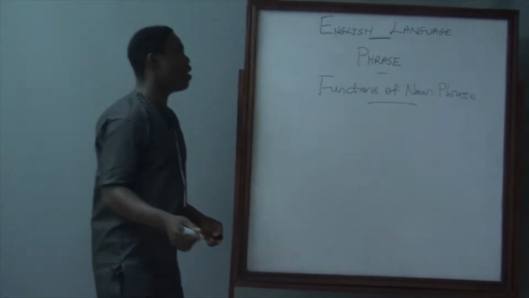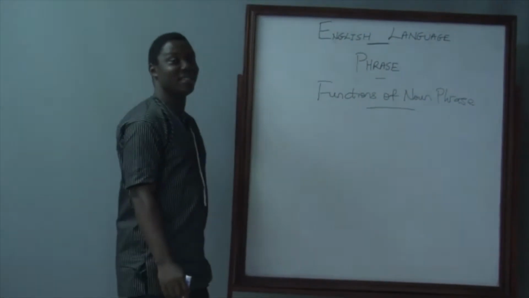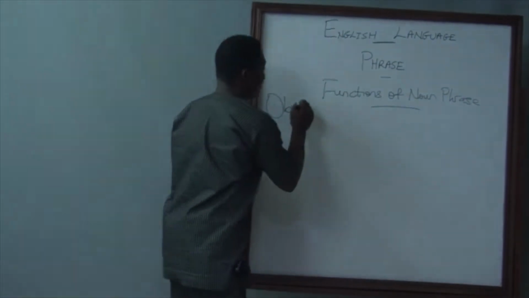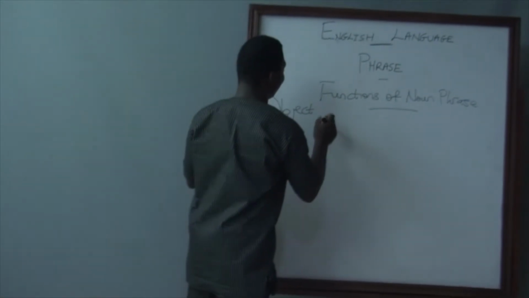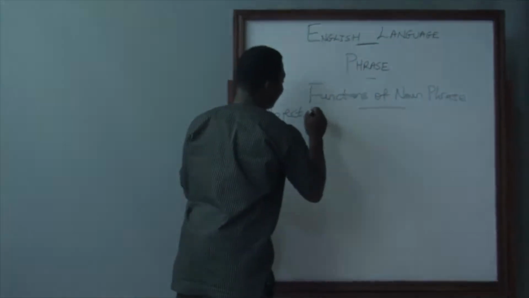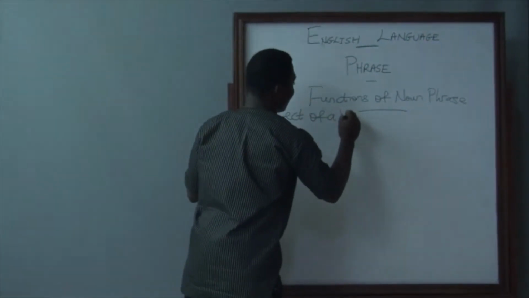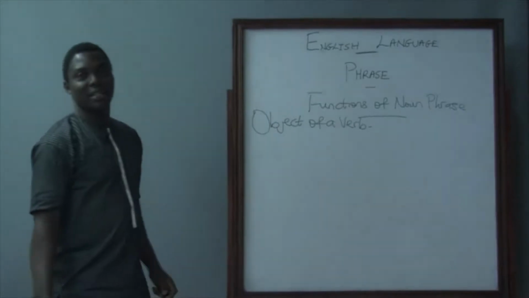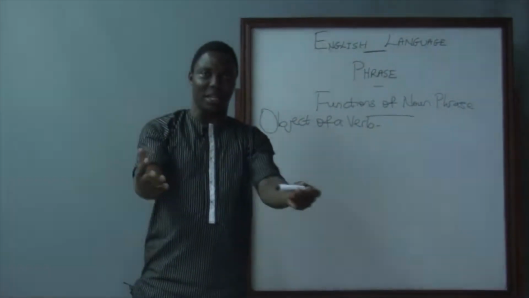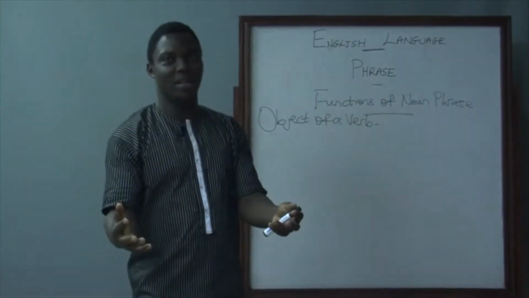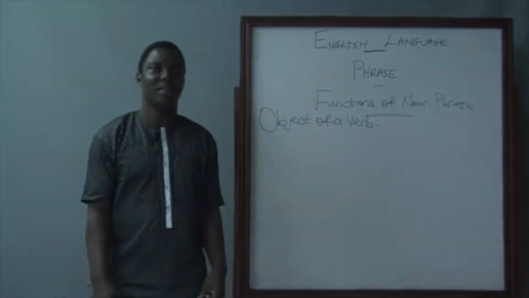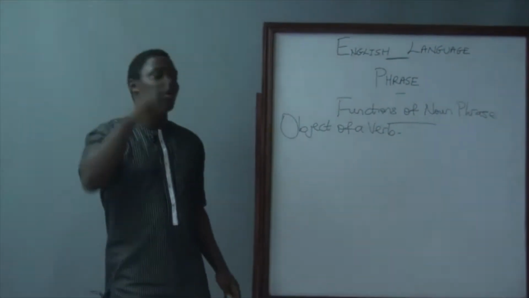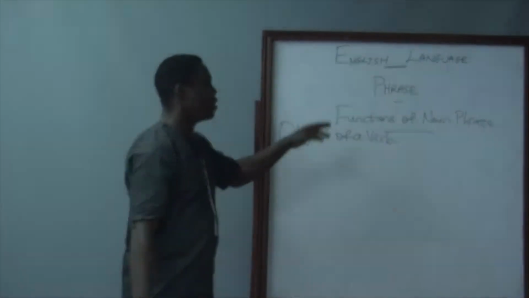Another function of a noun phrase is object of a verb. When you say object, the object is the recipient or the receiver of the action performed in a given sentence. Let us consider what we considered under subject of a verb.